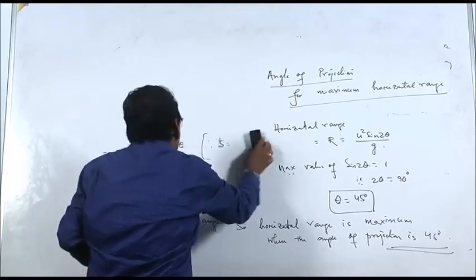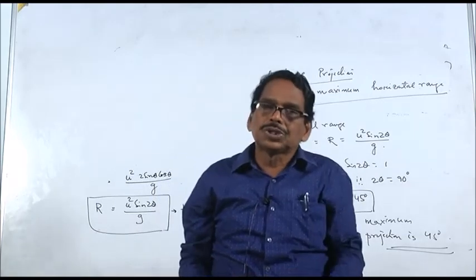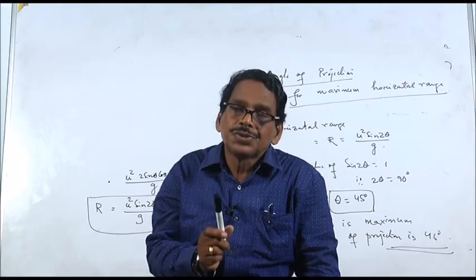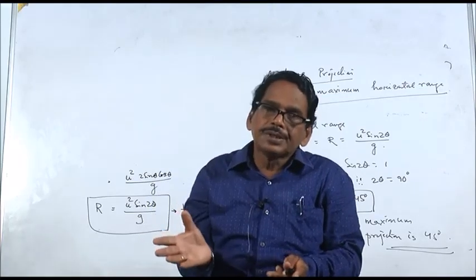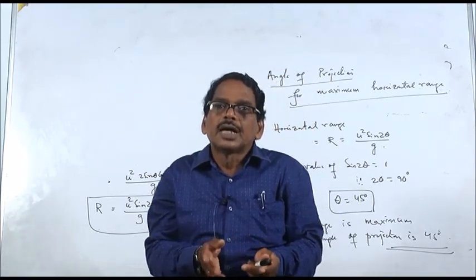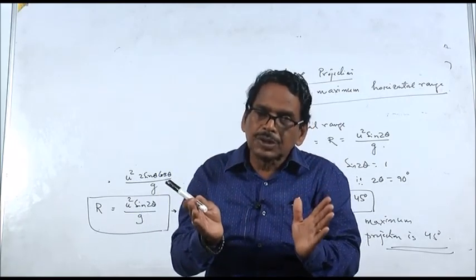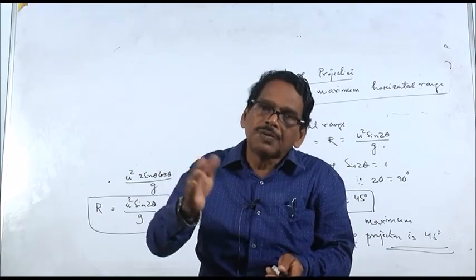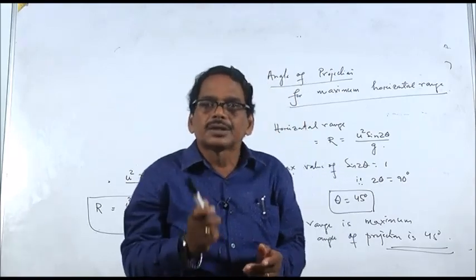So we have discussed all these things today. In the next class, we will discuss the remaining things from projectile motion. There are two possible angles for the same horizontal range. If you throw a projectile at 30 degrees, it will go the same distance as if you throw it at 60 degrees, so both angles are complementary to each other. Clear? Suppose the angle of projection is 40 degrees; if you throw it at 50 degrees with the same velocity, it will cover the same horizontal range. In the next class we shall discuss that.